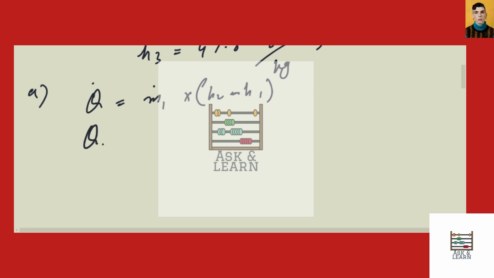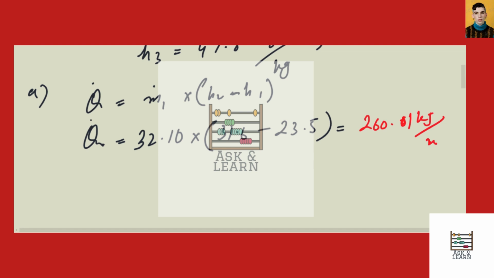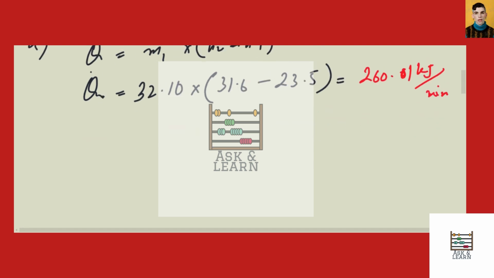So we put the values over here, that is 32.10 multiplied by 31.6 minus 23.5, and the answer is 260.01 kilojoules per minute.